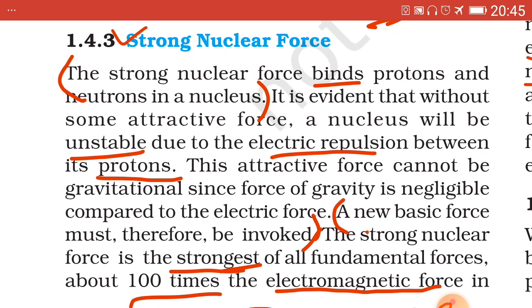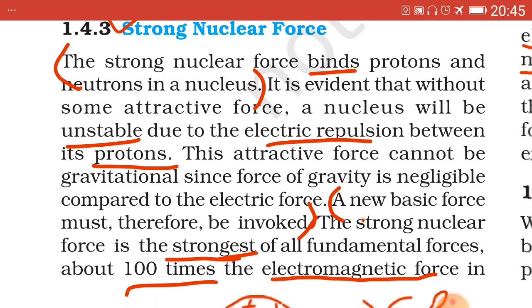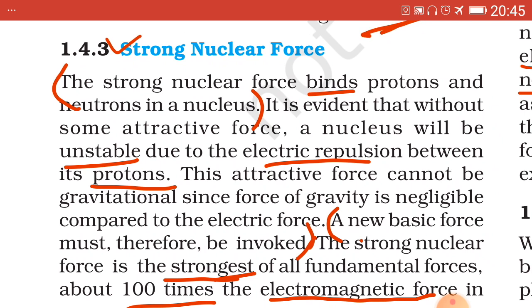Invoke means arise, and the reason for the strong nuclear force, why it arises, we can understand in our mind by the description which we have seen with the help of the schematic diagram of the nucleus.